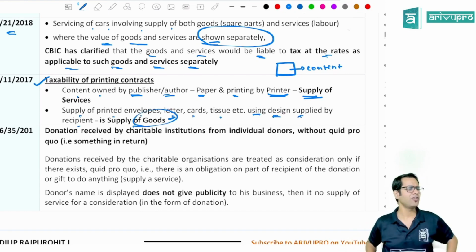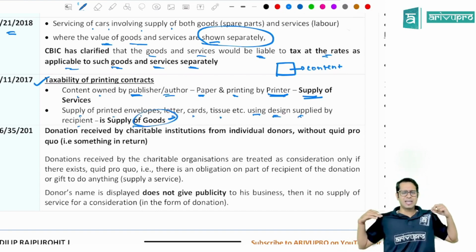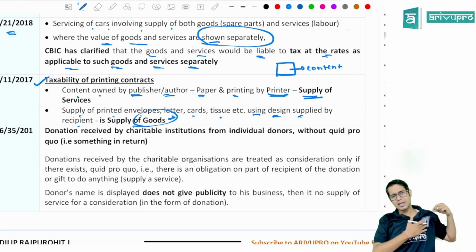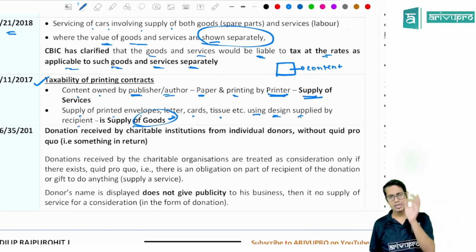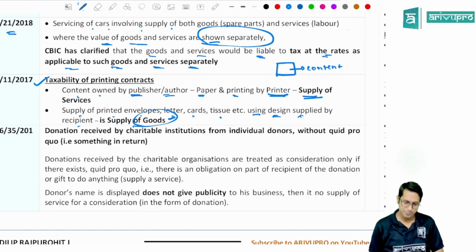I've just given the design. For example, in this case, see this transaction, they have just printed the logo. This design was given by us. ArP Pro design was given by us. Now, in this case, whether this transaction will be treated as supply of goods or supply of services, it will be treated as supply of goods.